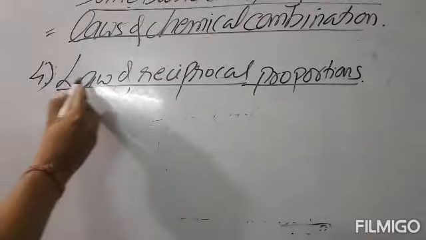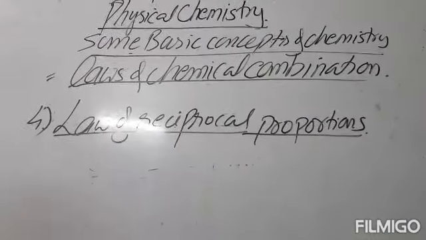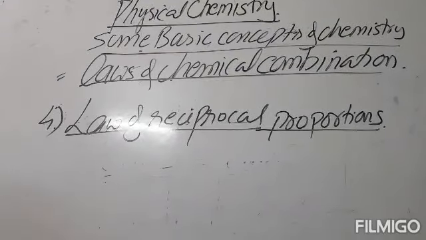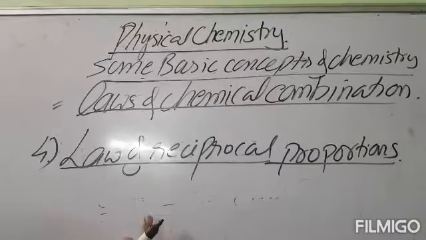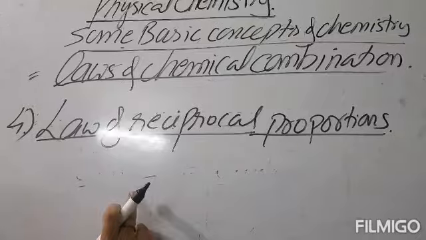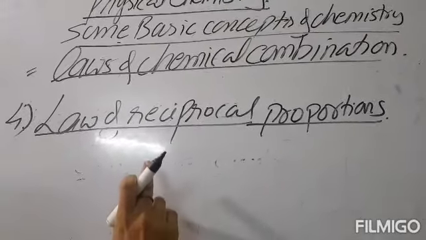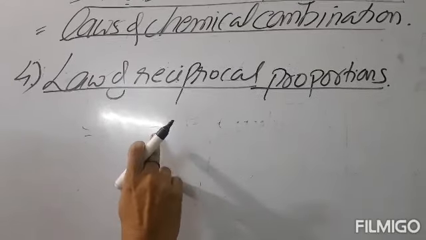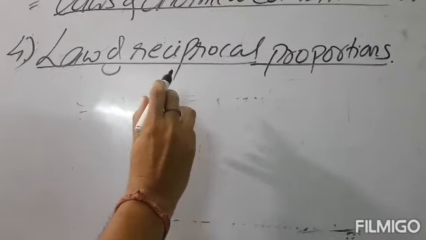Fourth law is the law of reciprocal proportion. Now what this law says is, when two elements combine separately with a definite mass of a third element, then the ratio of their masses in which they do so is either the same or some whole number multiple of the ratio in which they combine with each other.